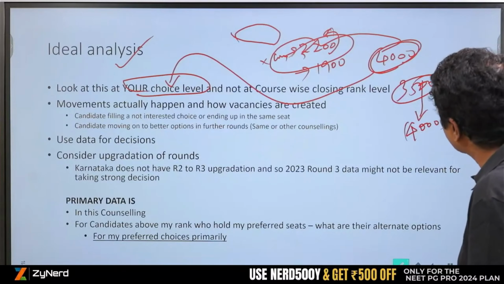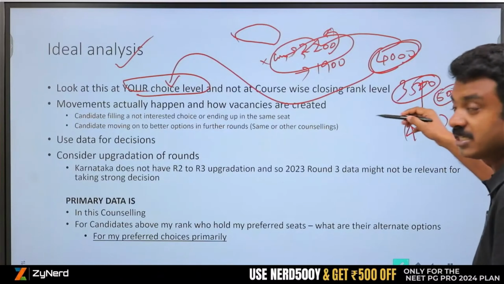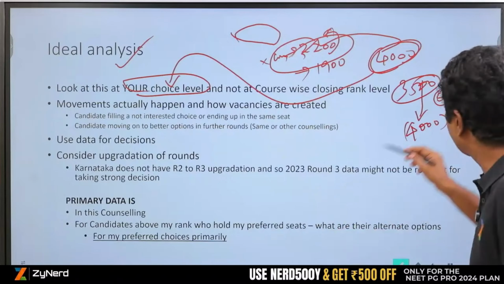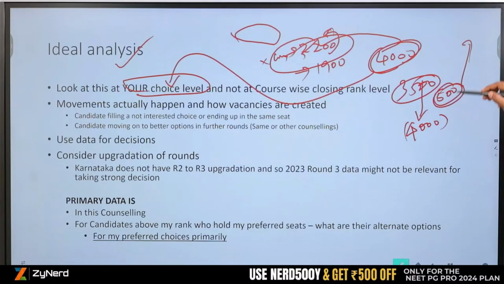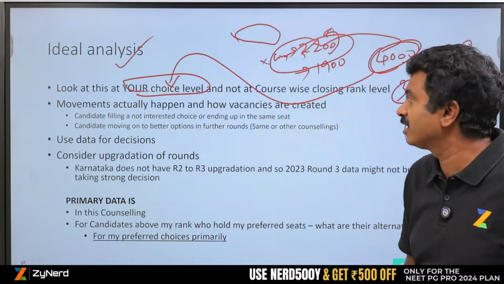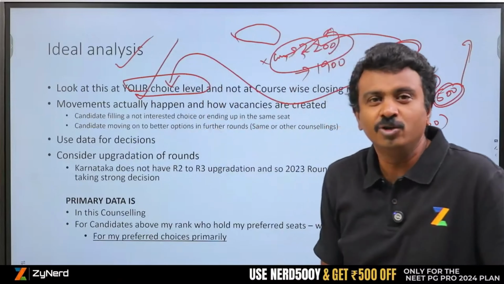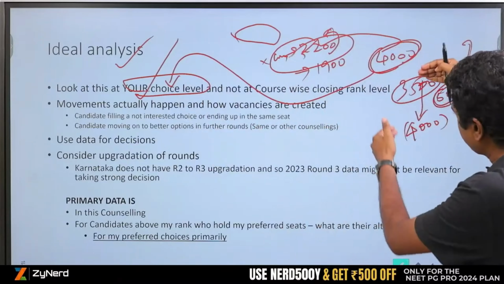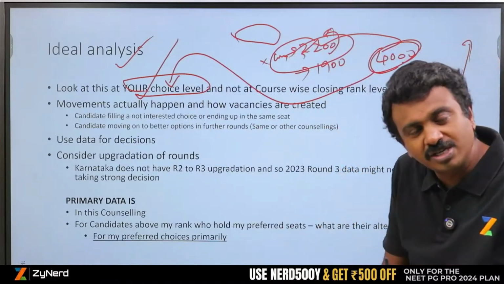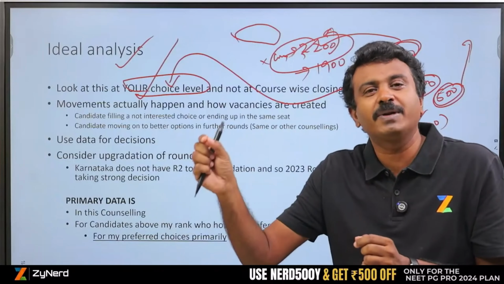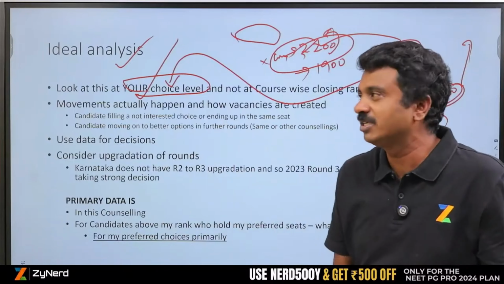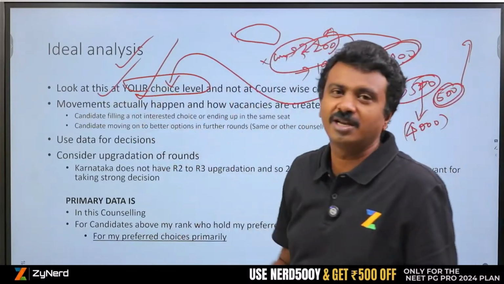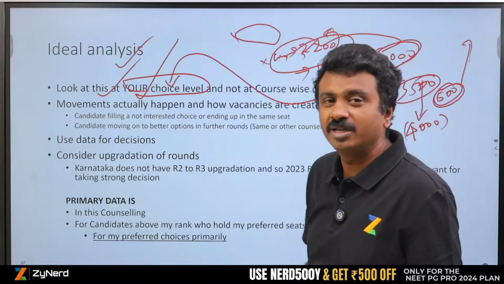And who is holding these seats within this 500 ranks, 3500 to 4000, whether they have got other state allotments, that is what matters to you. Which means your choices. You have put in 50 choices which are in this rank range. What is happening to those choices? That is what is critical. So at your choice level, you decide on what needs to be done.